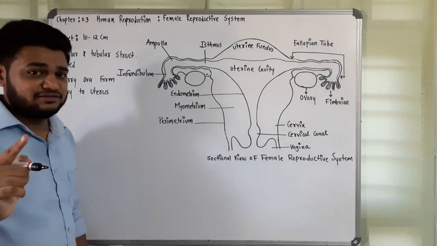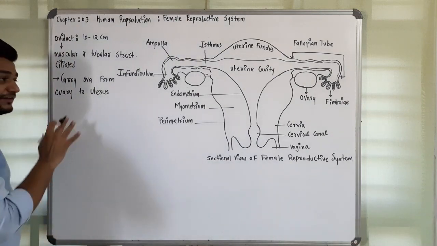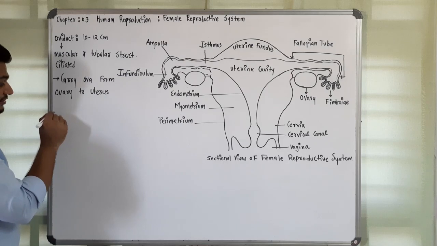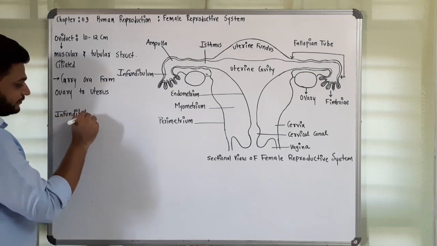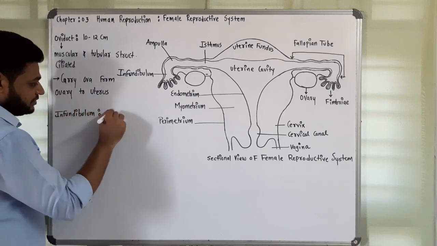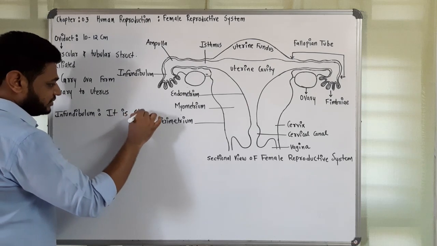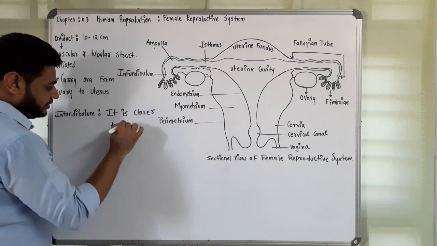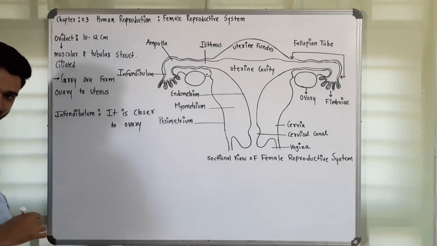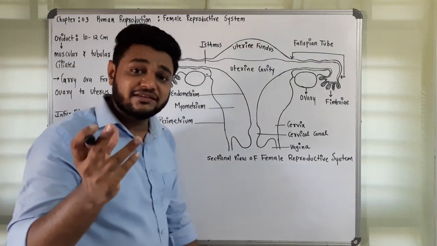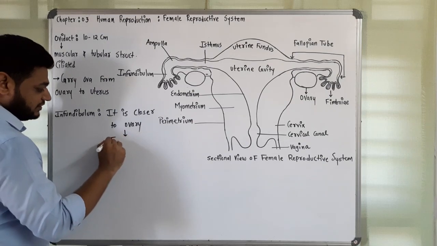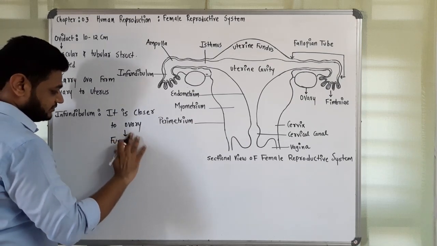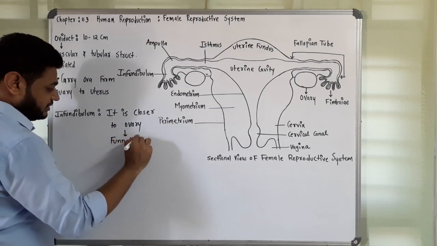You remember this, right? So the first part, the infundibulum, is closer to the ovary and has a funnel-like structure.